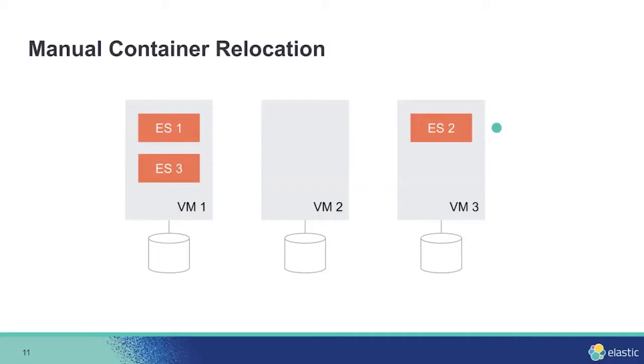The second issue is manual container relocation. Sometimes we need to move a container to another VM for various reasons. For example, VM1 is full, so we need to move ES3 to another place. It is hard because we have shared storage here. This is what we usually do. First, we remove ES3, then we ensure that the cluster is yellow, not red, and then we can start ES3 on VM2, which is empty. The data will be recovered from ES1 and ES2.